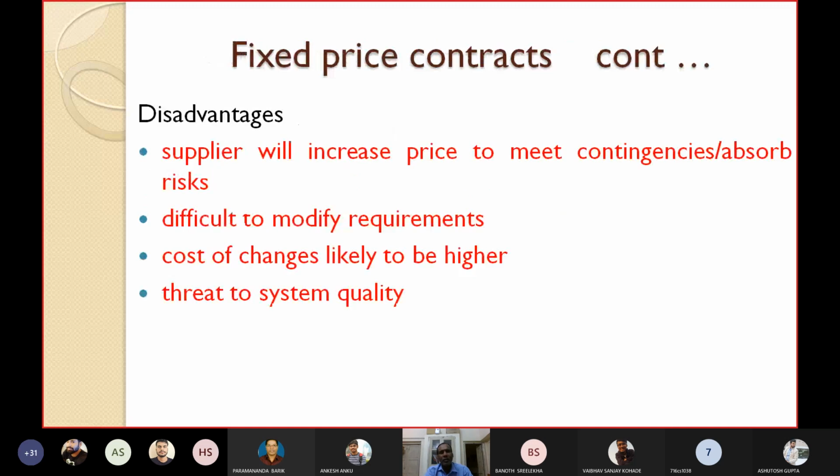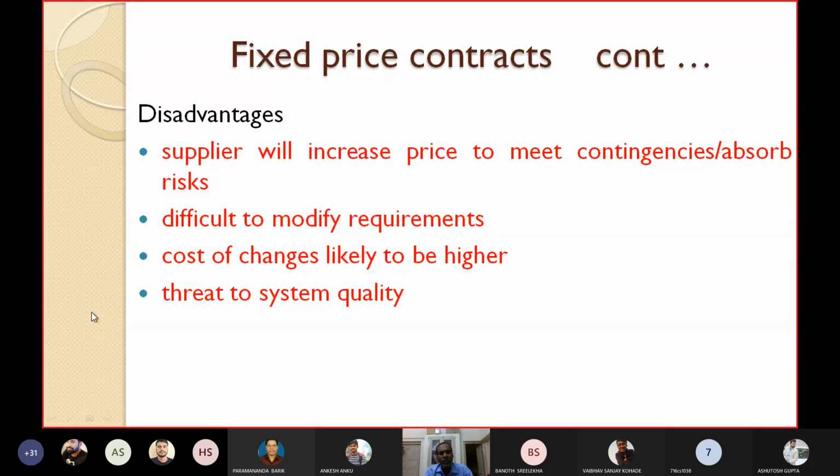But what are the drawbacks? Here the supplier will increase the price to meet contingencies and observed risks. Because the price is fixed and he cannot change it, from the very beginning he will put a very high price. He will say that this is the contingency amount to meet any risks that might occur later on. Whether the risks may or may not occur, he will charge some price for that.